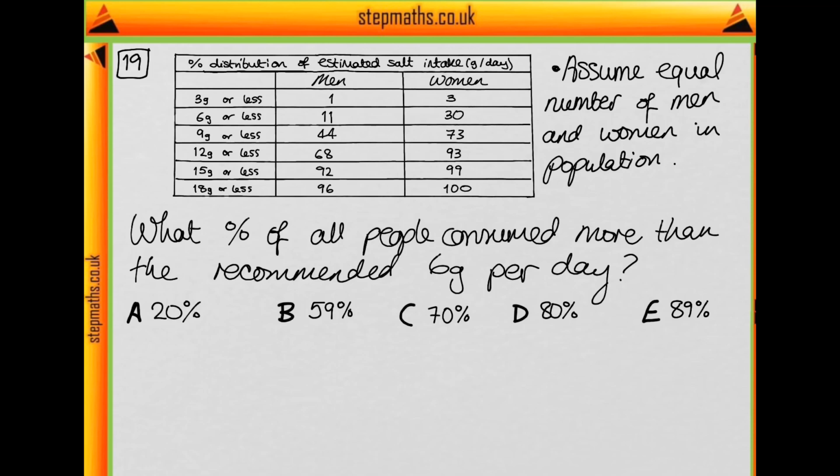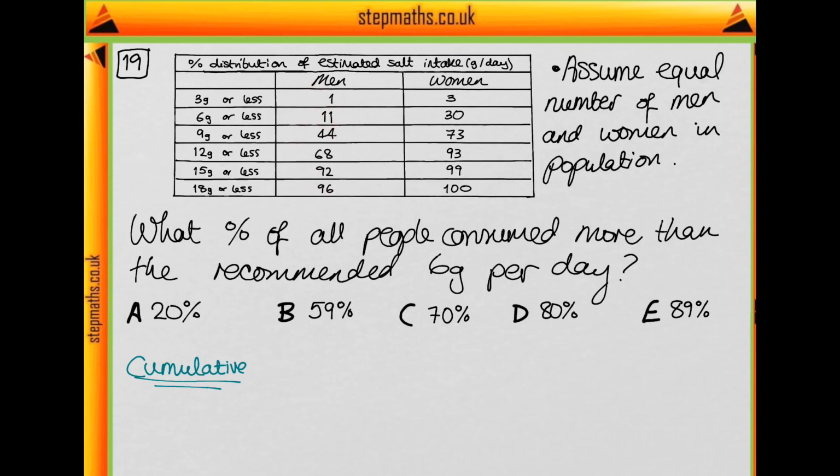So it's important when we see this table to remember that we're talking about the cumulative percentage. Can you remember what that means? The cumulative percentage means that we're adding up to the total as we go along. So this 11% is the percentage with 6 grams or less, but that also includes the percentage with 3 grams or less. These aren't the individual percentages, otherwise they'd have to sum to 100.